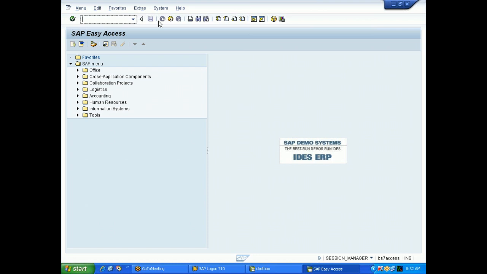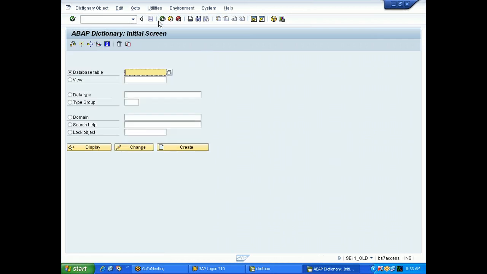To go to the data dictionary, the transaction is SE11. SE11 is the transaction to enter into the data dictionary. Please make a note: the data dictionary is a central repository to create objects and to store the data.